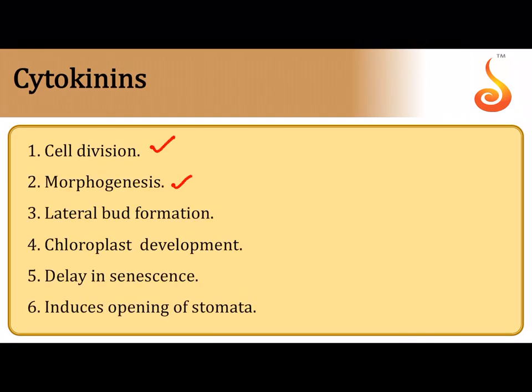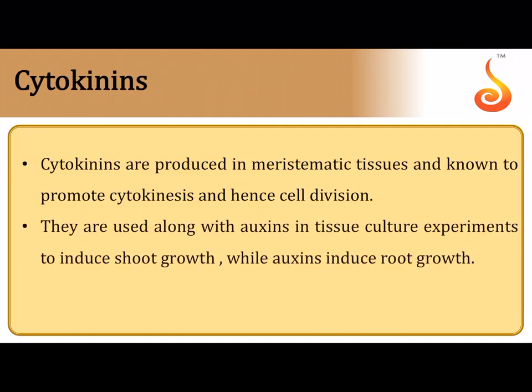Cell division, morphogenesis, that is differentiation, and then lateral bud formation, development of chloroplast, very important point. Cytokinesis, delay in leaf senescence, to be very precise. It makes sure that the leaf lasts, or the leaf is green for a longer period of time. As the leaf starts aging, it becomes pale yellow, and ultimately it undergoes necrosis, and it becomes completely brown and dies off, isn't it? But this cytokinin will ensure that the leaf stays green for a longer time, and it induces the opening of the stomata. There is a theory, a phytohormone theory, which suggests that the hormone cytokinin is responsible for opening of stomata during the daytime. Okay.